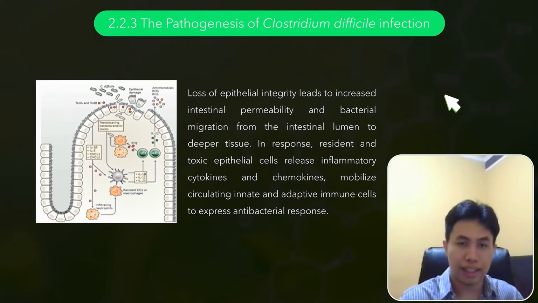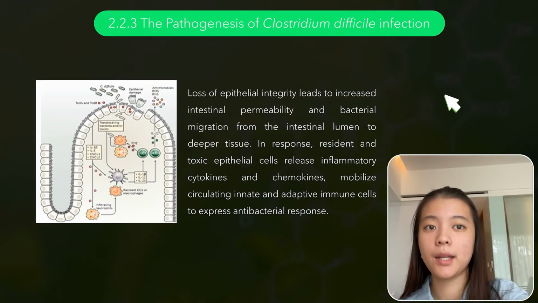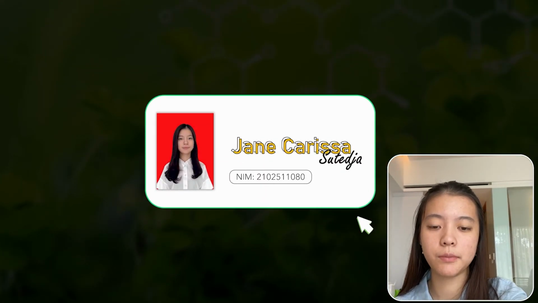Loss of epithelial integrity leads to increased intestinal permeability and bacterial migration from the intestinal lumen to deeper tissue. In response, resistant and toxic epithelial cells release inflammatory cytokines and chemokines, mobilizing circulating innate and adaptive immune cells to express an antibacterial response.